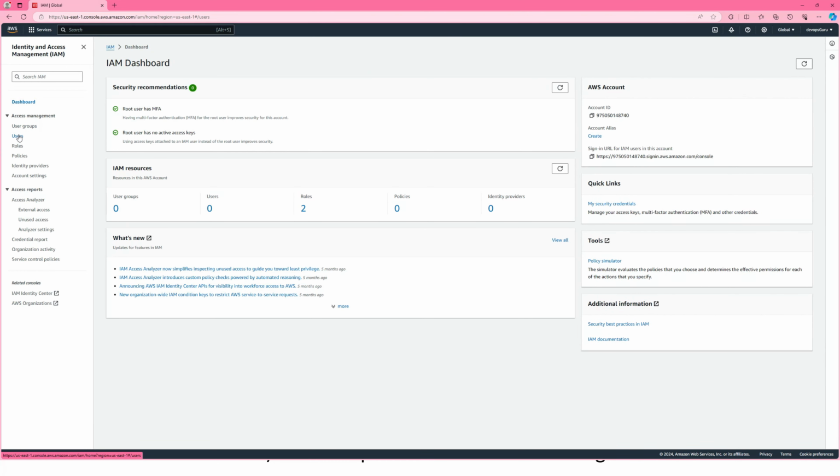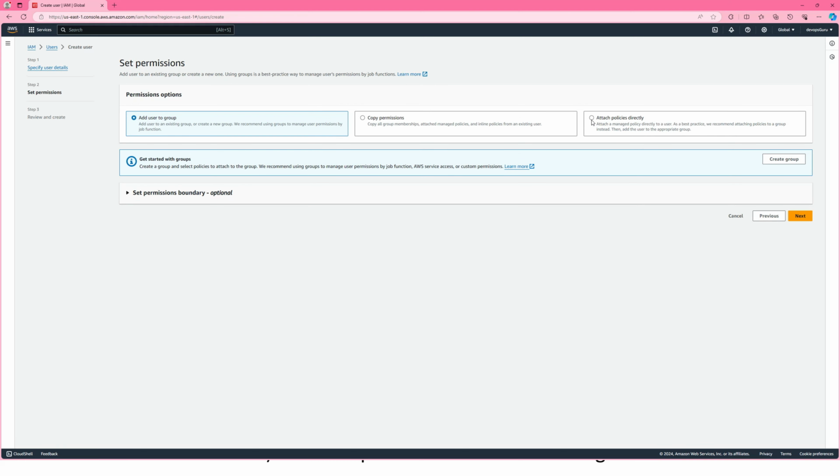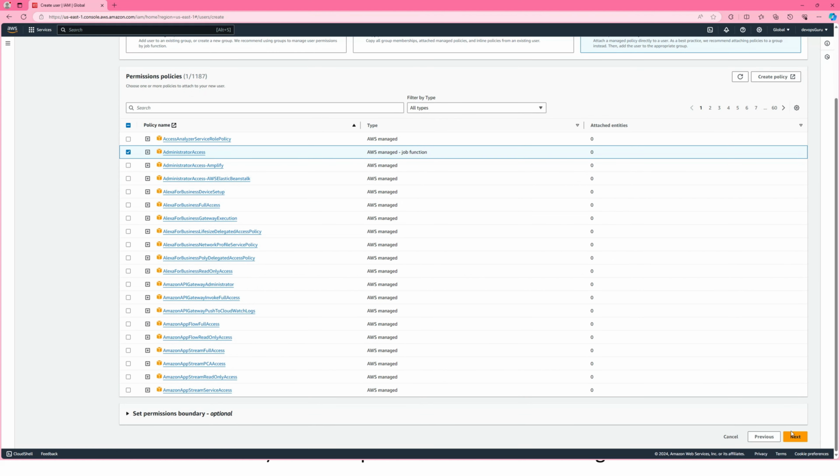Now I'm going to go to Users, create new user. Username can be anything. Terraform user. We don't need console access. Next. Now we can attach policy directly. So I will give you administrator access. In real world, we just limit the access, whatever access the user needed, but go with the administrator access. This user will have all the access in this account.